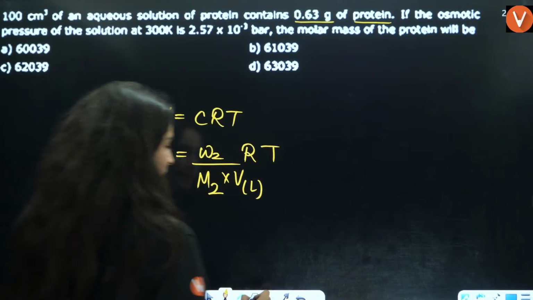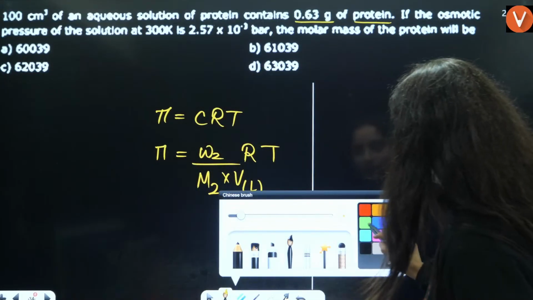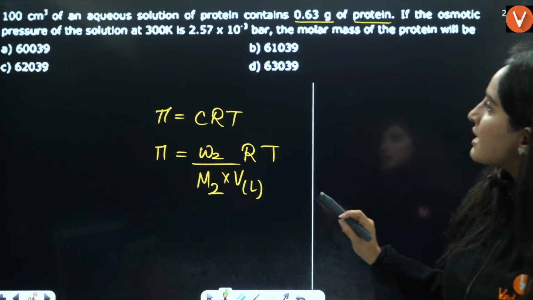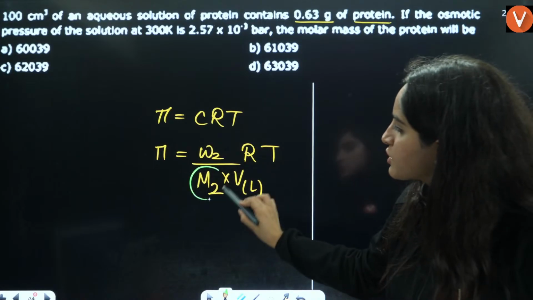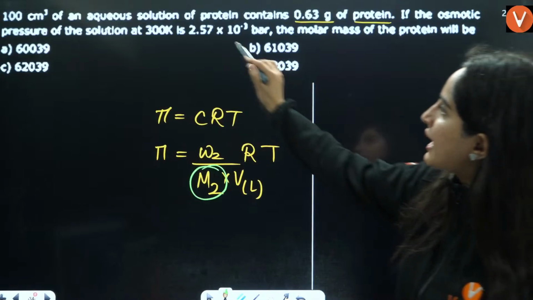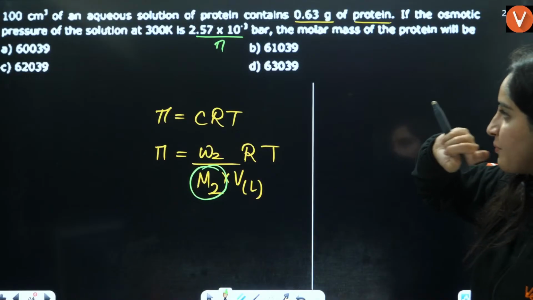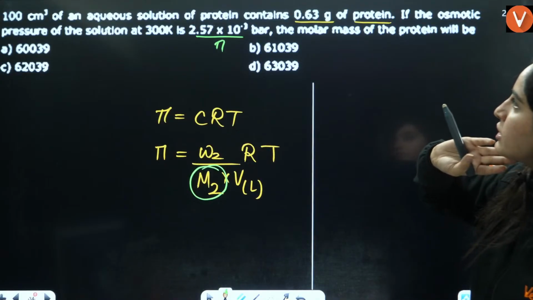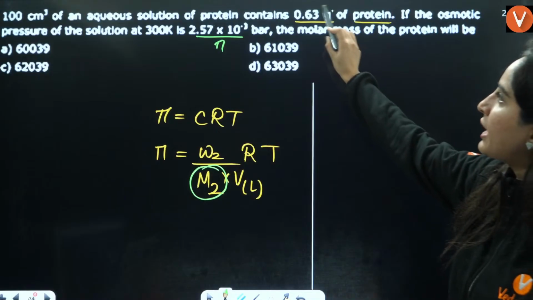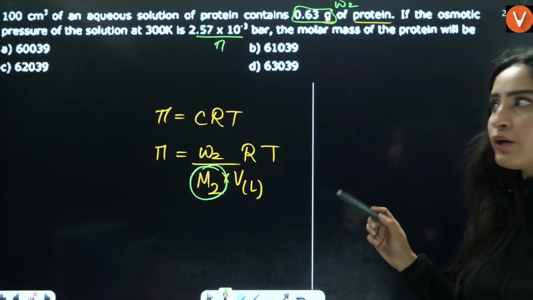This is pi, right? Now, can you tell me one thing here? They are asking you the molar mass, that means this is what they are asking you. Do you have the pressure? Yes, you have the pressure. They have given the pi value as 2.57 times 10 raised to power minus 3. Do you have weight of the solute? It contains this much of protein, that means this is the weight of solute. R value we know.